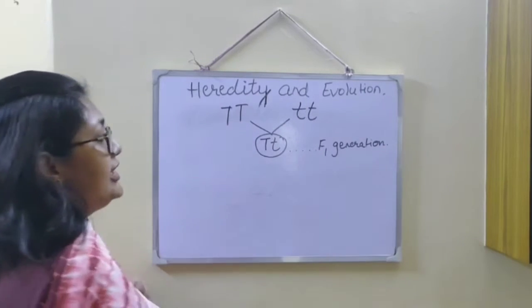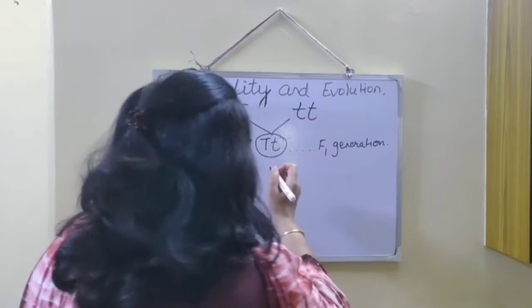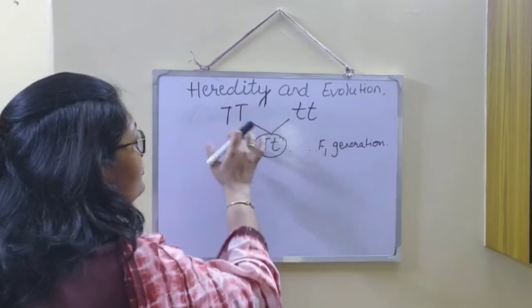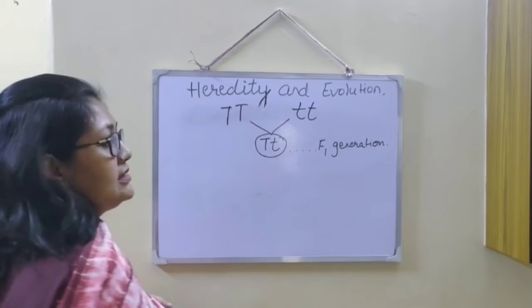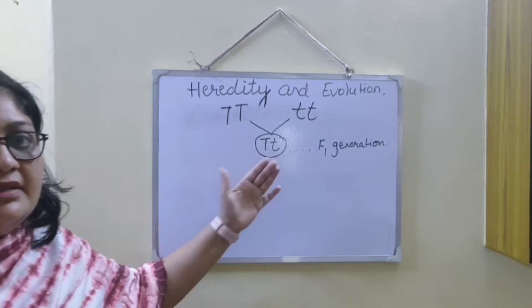All the F1 generation plants were tall. They were like either one of the parents. The trait of the other parent was not expressed in the F1 generation.